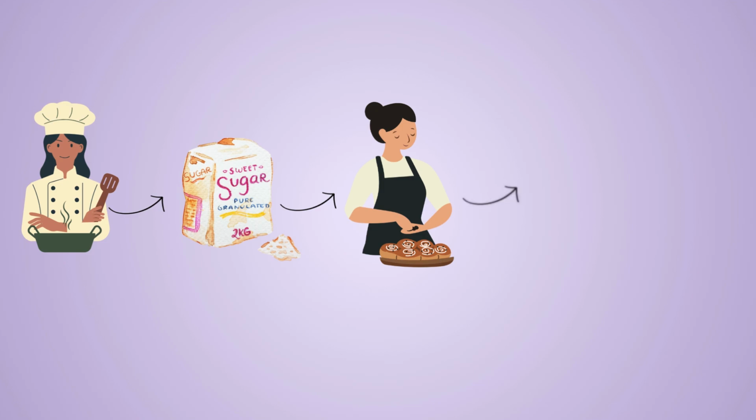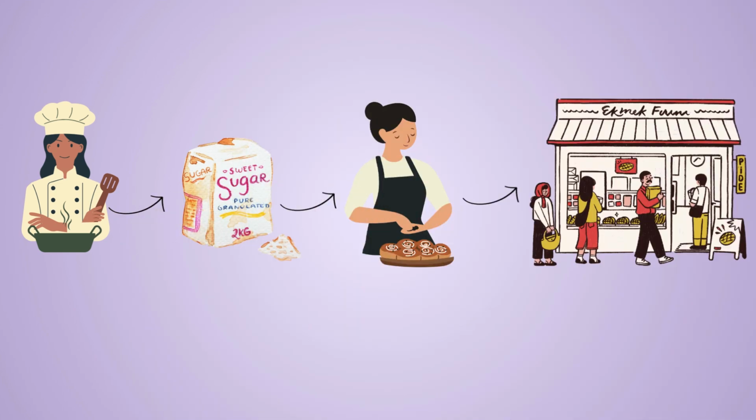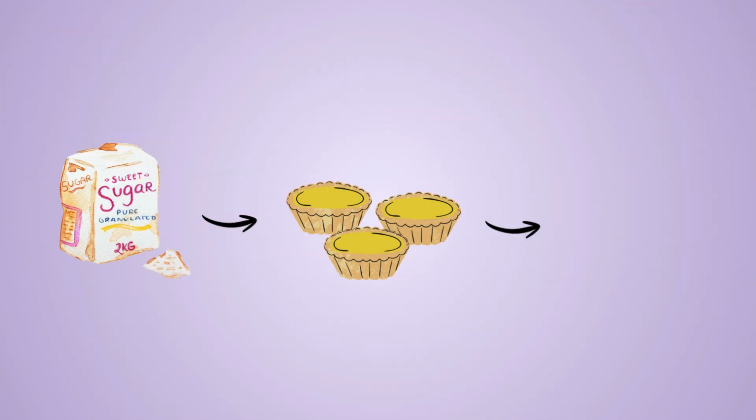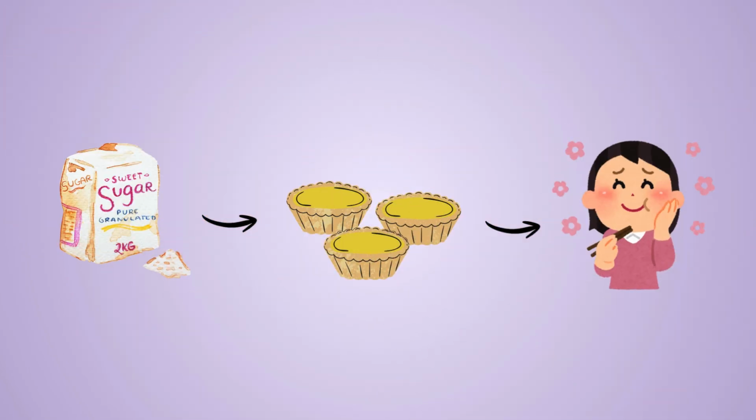I sell these tarts to the market and other people buy them and eat them. The sugar here, we can clearly see, gets transformed into tarts before it is consumed by the final consumer. And thus, here, sugar will be considered an intermediate good.